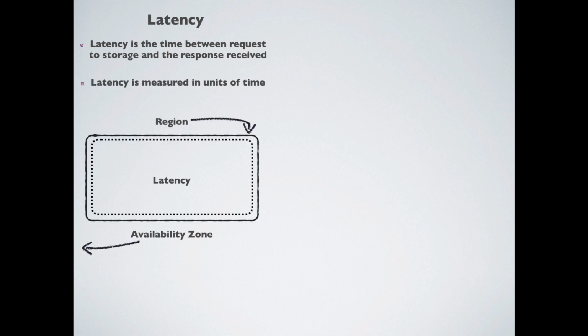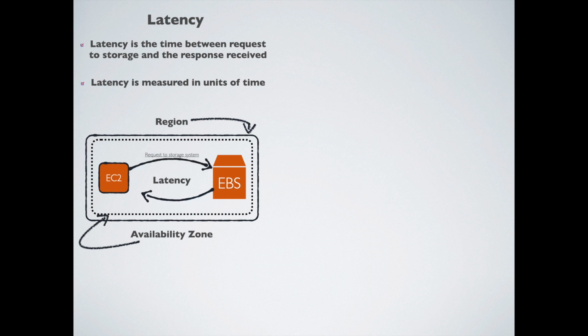Latency is nothing else but the amount of time between making a request to the storage system and getting a response back. Here you will see that I have an EC2 which is hosted in an availability zone within a region. Whenever this EC2 is connected with an EBS, which is Elastic Block Storage, the request is made to the storage system and the time taken in getting the response back is what latency is.